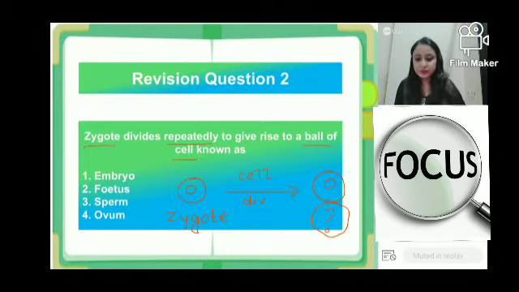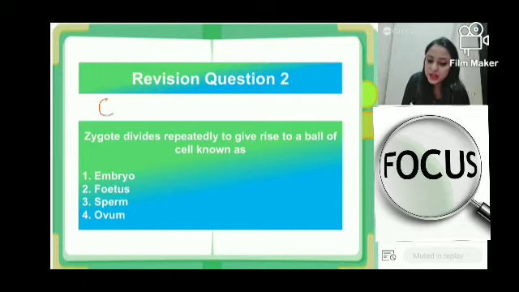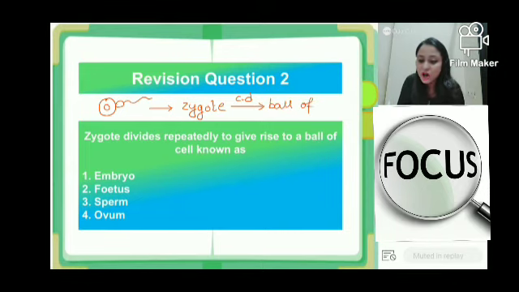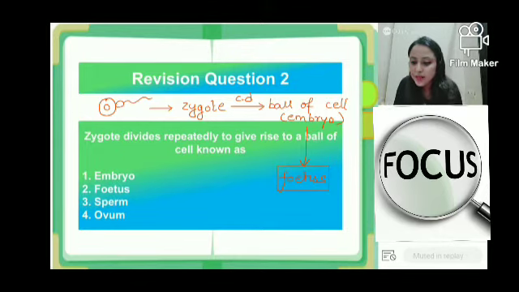Okay. So, like I told you, after fertilization, let's say this is over, and let's say this is the sperm. This is the process of fertilization. Fertilization leads to the formation of zygote, and zygote undergoes the process of cell division. CD matlab cell division, and cell ke division se there is a ball of cell that is formed, and this ball of cell, this structure ko we call as embryo, and embryo later on develops into the fetus. Fetus pehle nahi banega, pehle banega embryo, and embryo will develop into fetus. So that's why hamara answer will be option A, embryo.